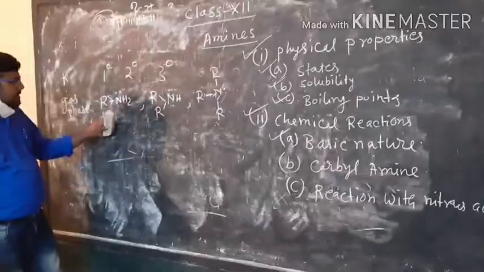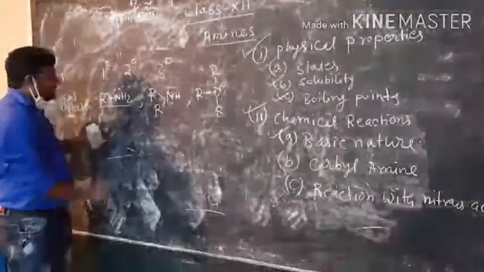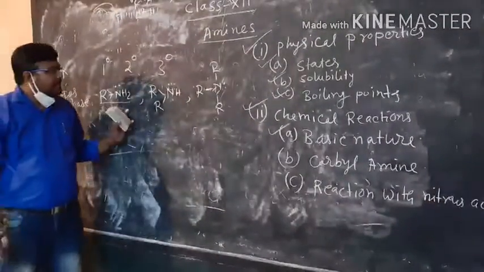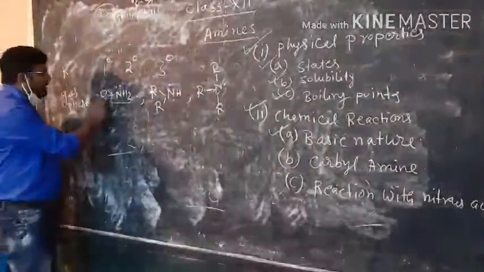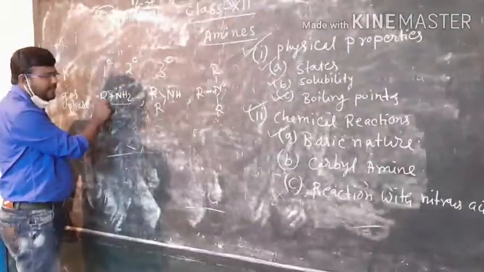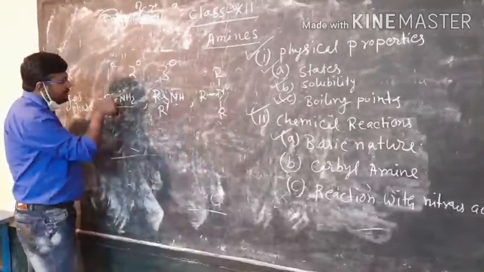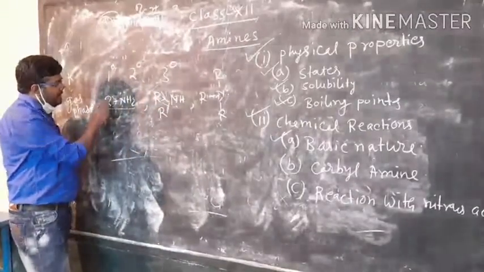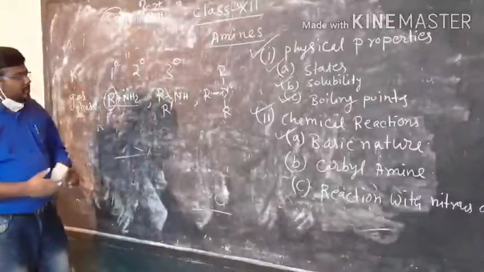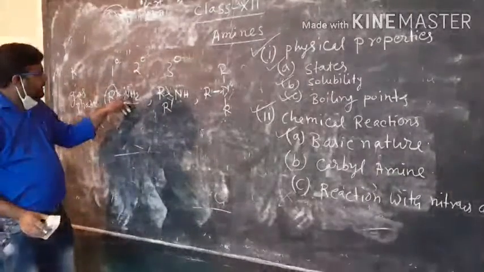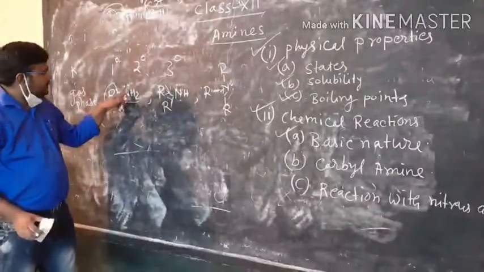See, in gas phase, there is only one factor which will explain the order of the basicity of the amine. In RNH2, R will have the plus I effect, so it will increase the availability of lone pair of nitrogen. As there is only one R group, it will increase a little amount of the lone pair of the nitrogen.